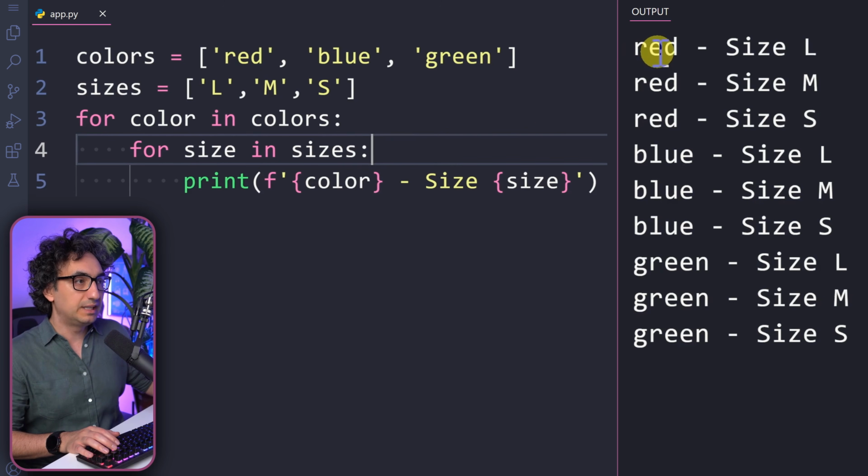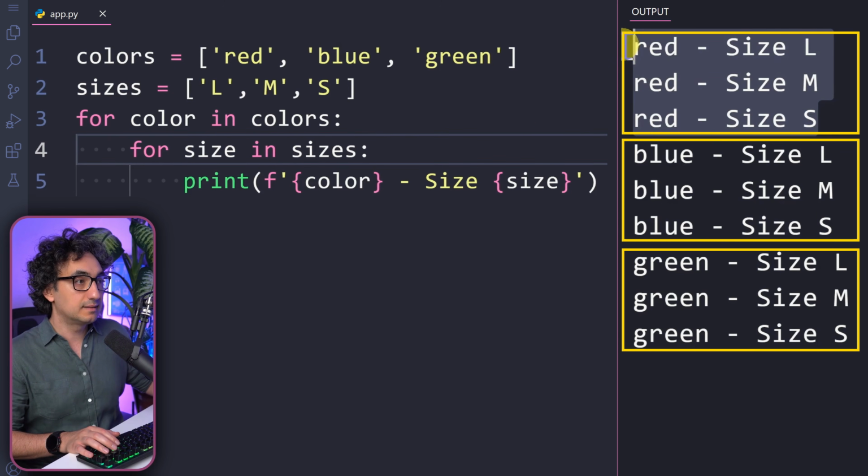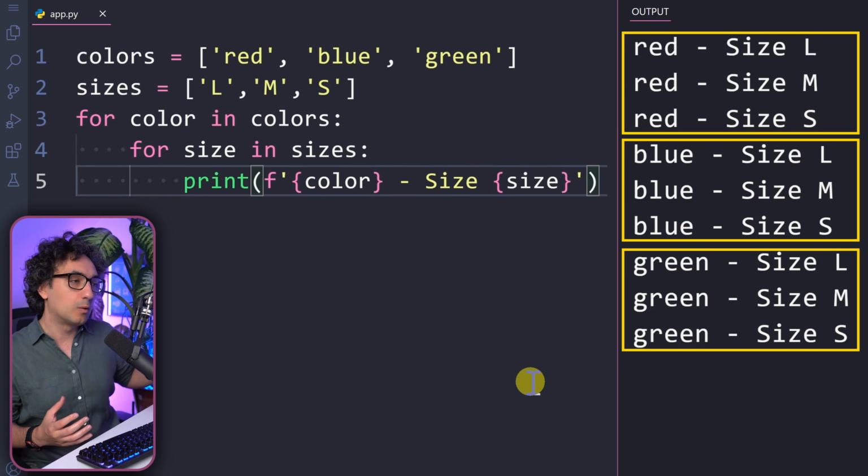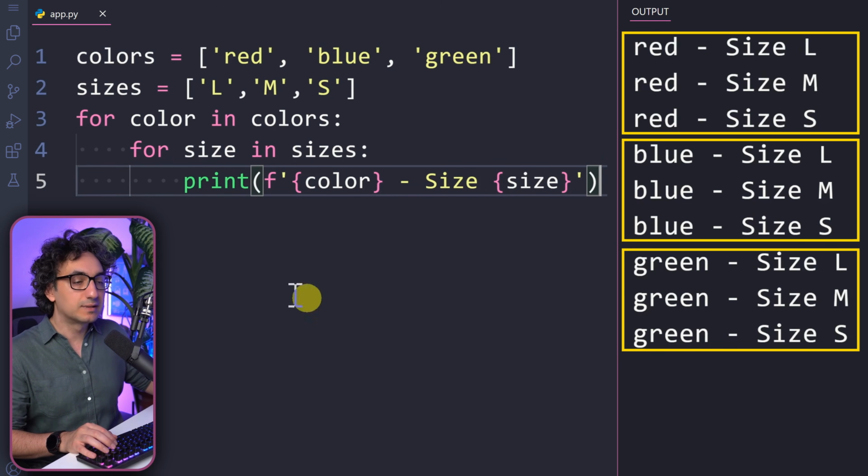As you can see, for each color I'm getting all the sizes. So for the red, the blue, and the green. This is what we sometimes call Cartesian or cross or combining the data, where you pair all values with all values. So this is a nice use case for nested loops. Okay, so now moving on to the second use case, and the most important one.